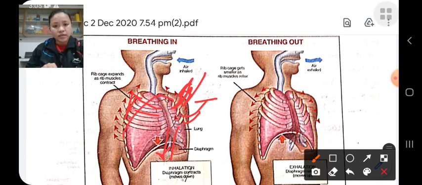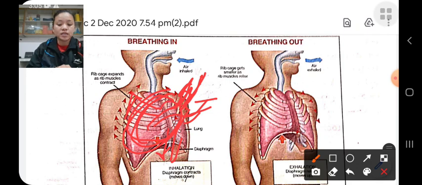This causes the size of the lungs to increase, therefore there will be an increase in volume. This causes low pressure in the lungs, and air is sucked inside the lungs through the nose and mouth.